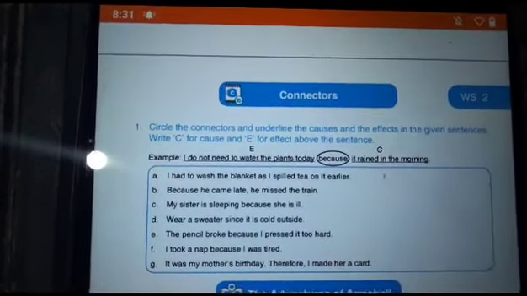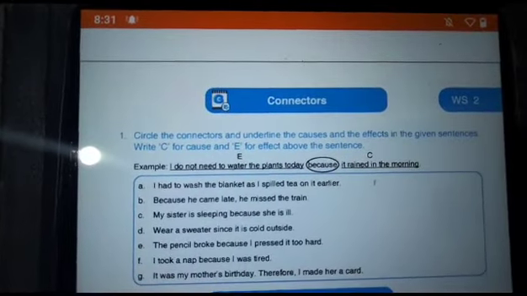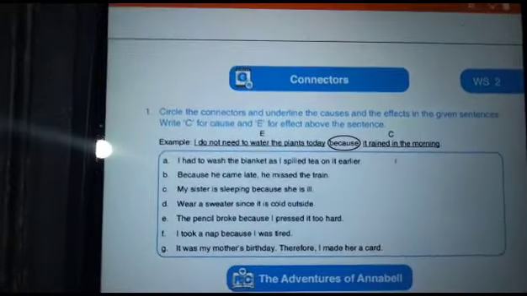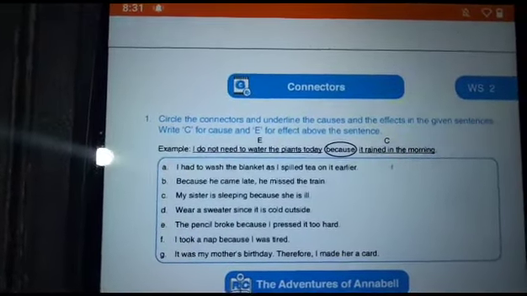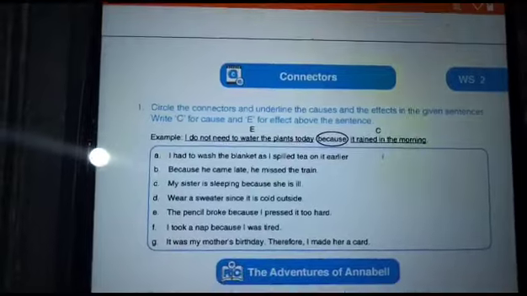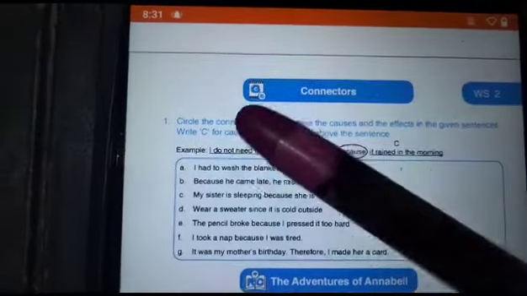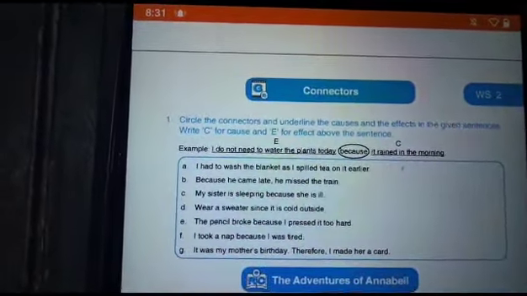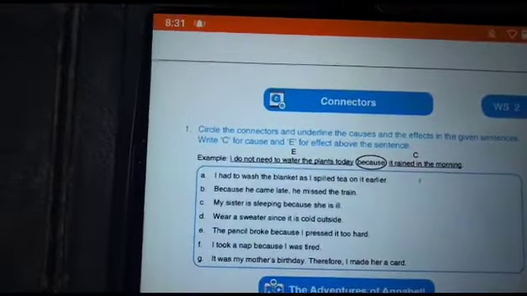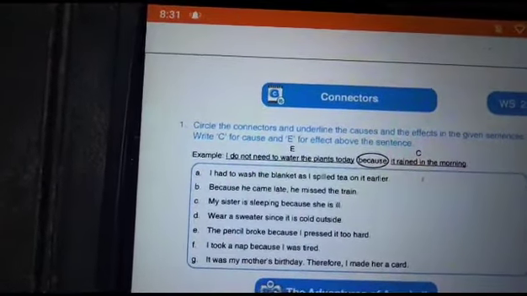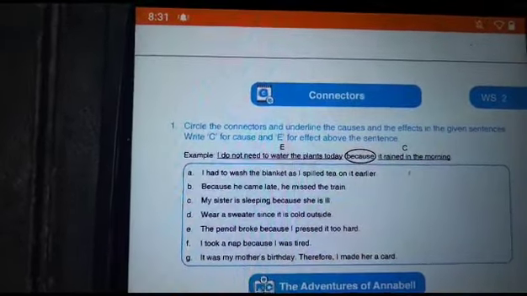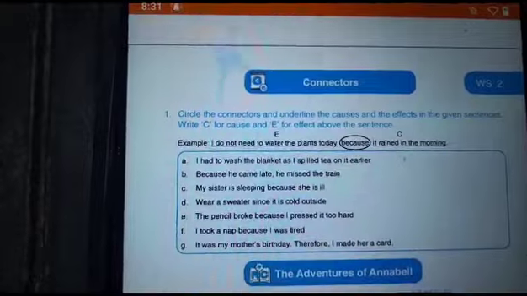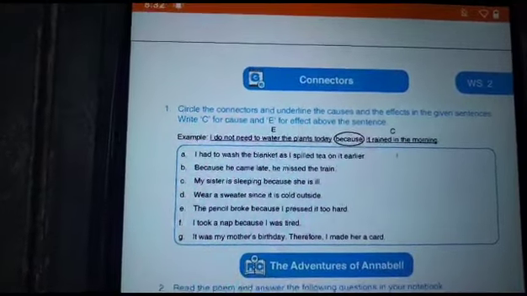Nice. Connectors are words that connect or join different ideas which are related to each other. Okay. So for example, because, since. So these are all words used as connectors. So what is meant by the word cause? Anybody here? What is meant by cause? Very good. Cause is the reason for an action. What is meant by the word effect? Anybody? Excellent. Effect is the result of an action. Okay. Very good students.